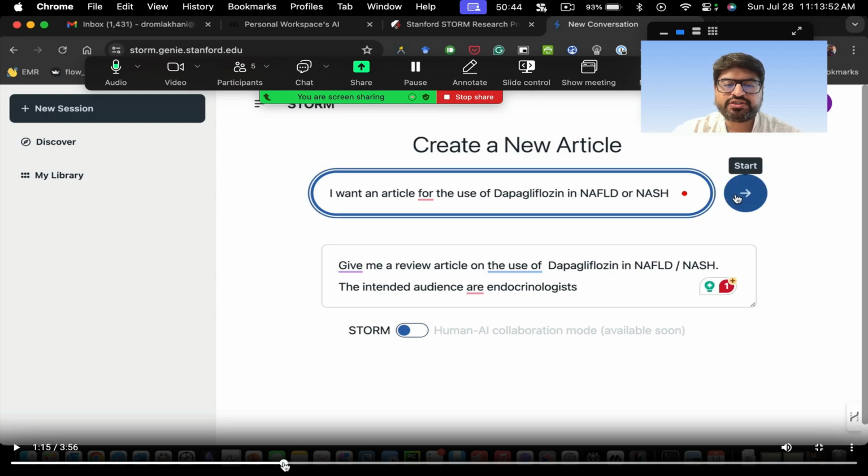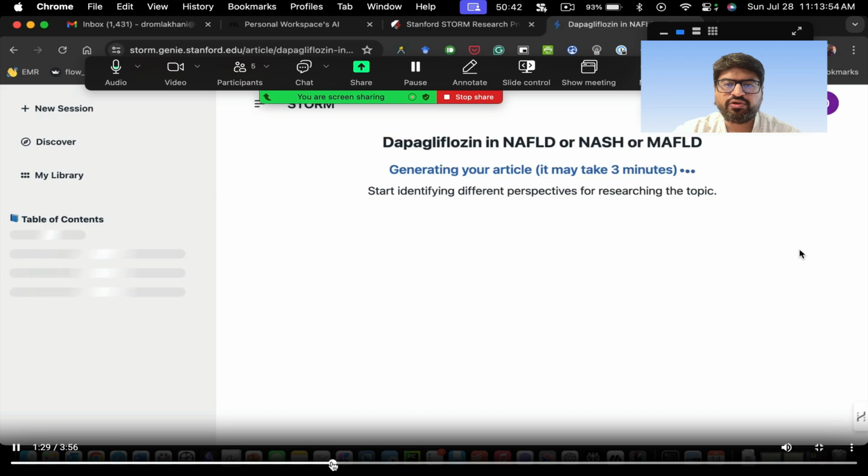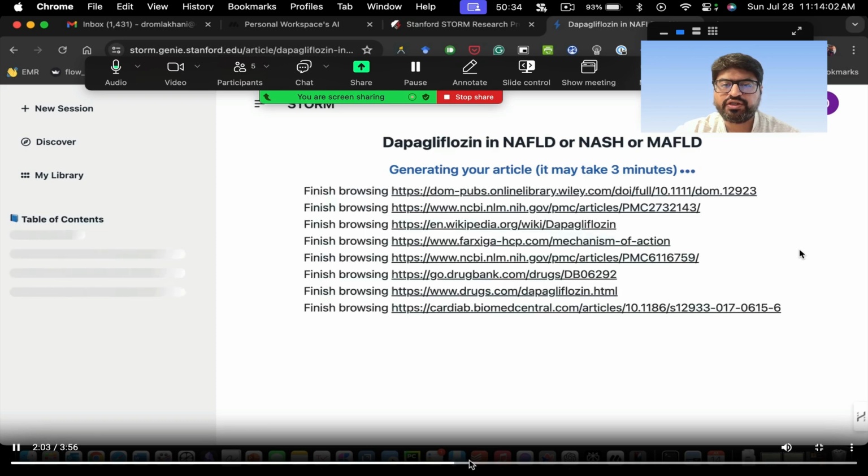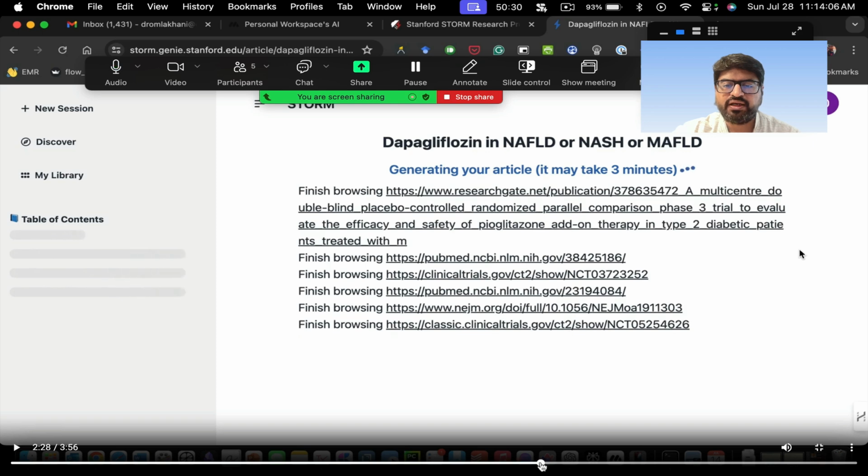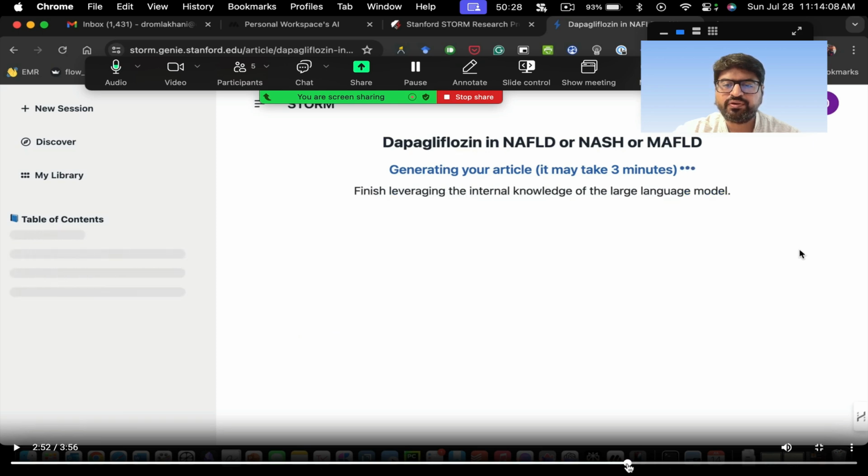Okay. So when you click on start, it will start doing its own research. This is a little research it is doing. It'll take about 3 minutes to do its research. It'll start identifying the various perspectives on the topic and start browsing the internet to look for the articles. And then it will start looking at these articles in more detail. Here we go.